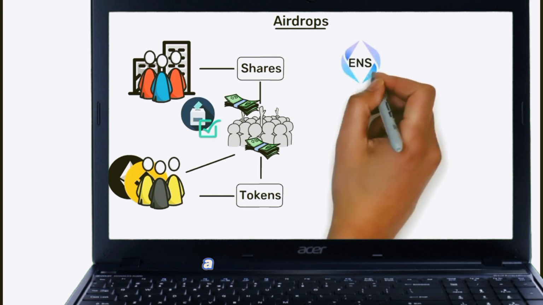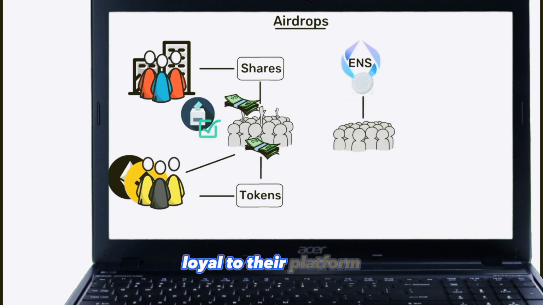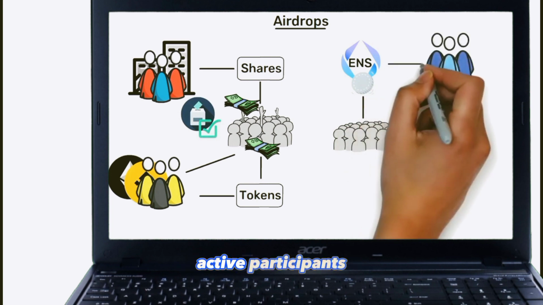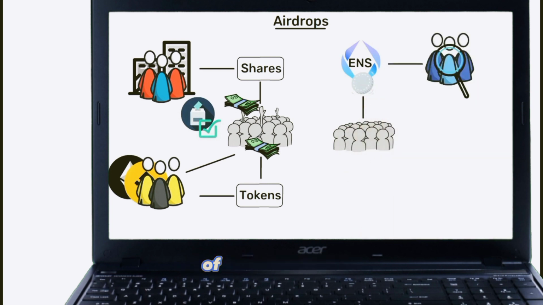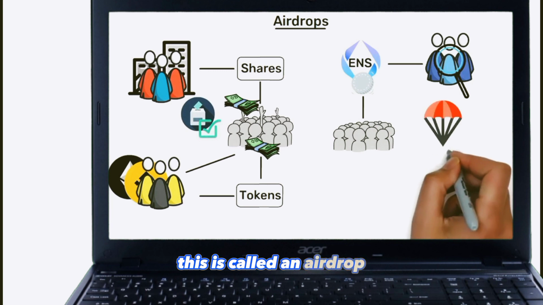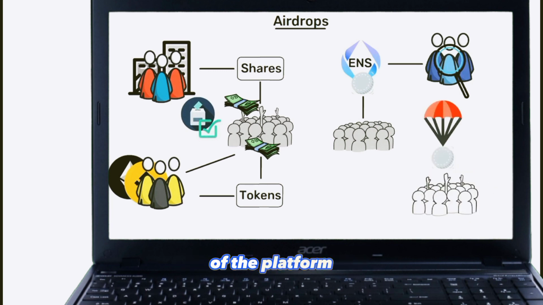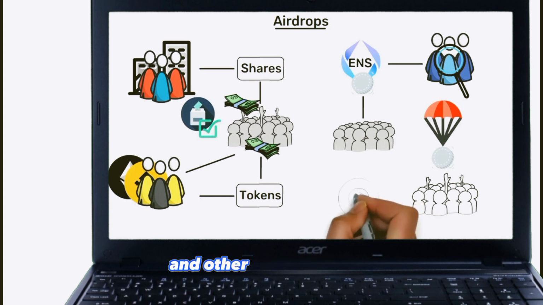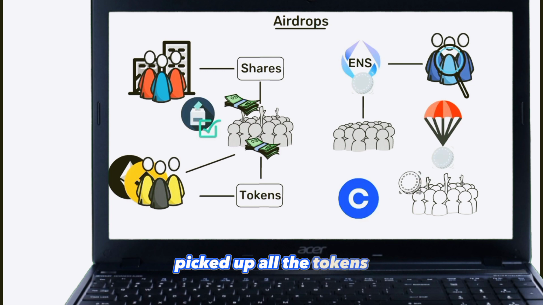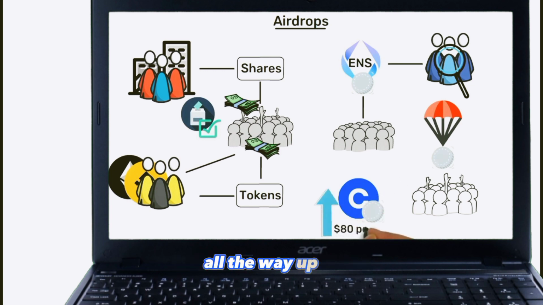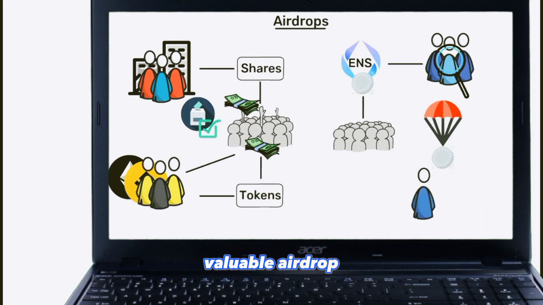ENS launched a token a few weeks ago for people who have been loyal to their platform. ENS looked for active participants of their platform to be among the first holders of the new token. This is called an airdrop, so everyone who had an account with the platform before a specific date and signed up with this promo code has been awarded free tokens. Several companies, including Coinbase and other market movers, picked up all the tokens. That caused the price to rise all the way up to $80 per token. Well, anyway, that's the second valuable airdrop I've ever received.